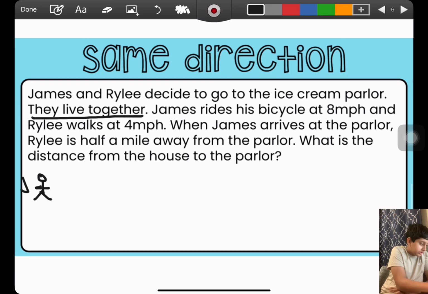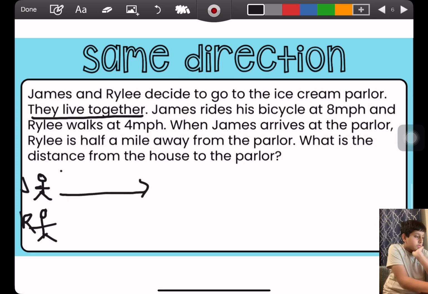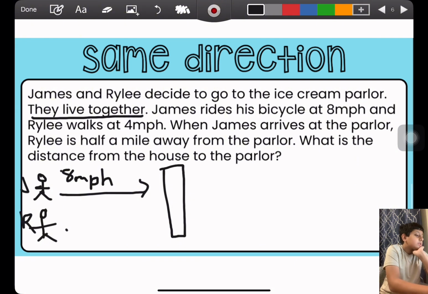This one's James, 8 miles per hour. Let's say the parlor is this little rectangle. This one is Riley, 4 miles per hour, and she's half a mile away.